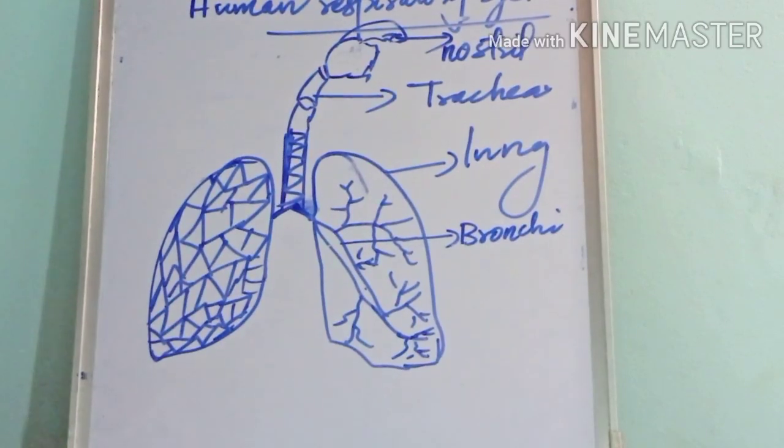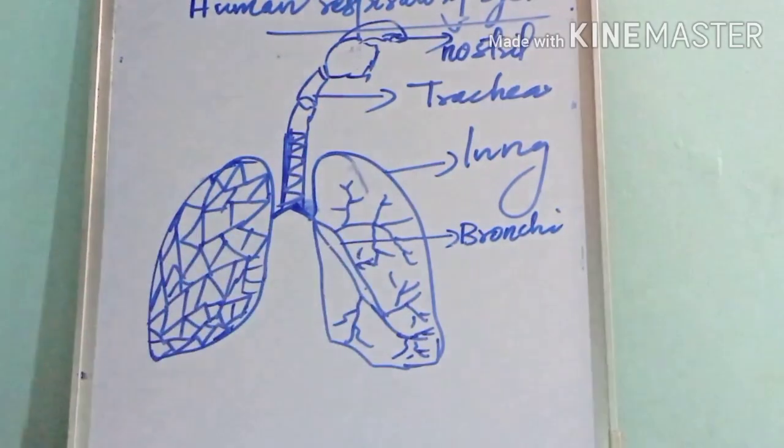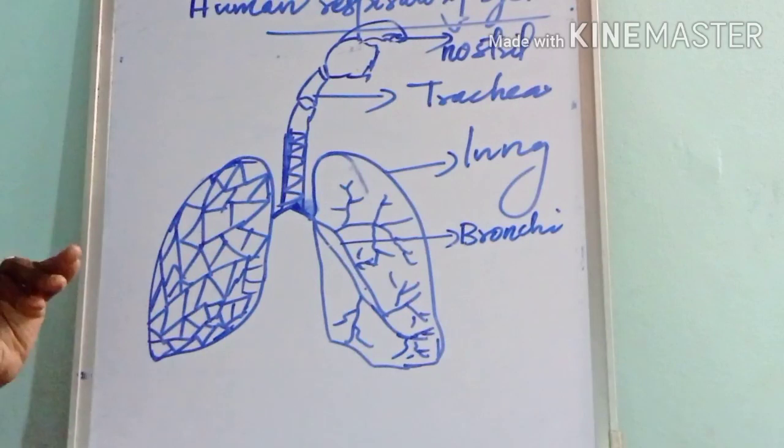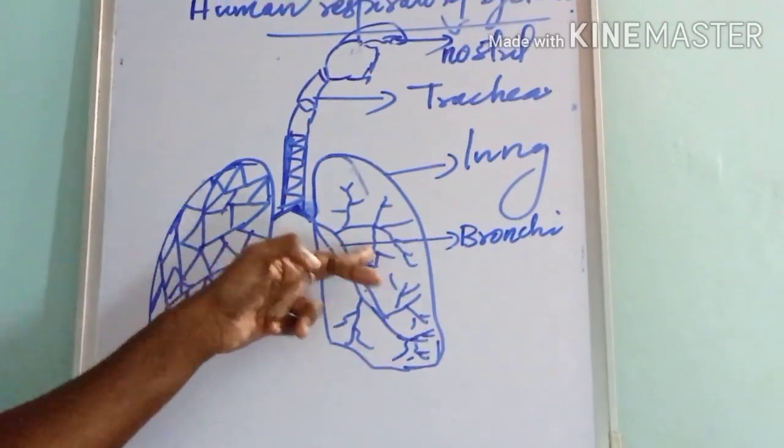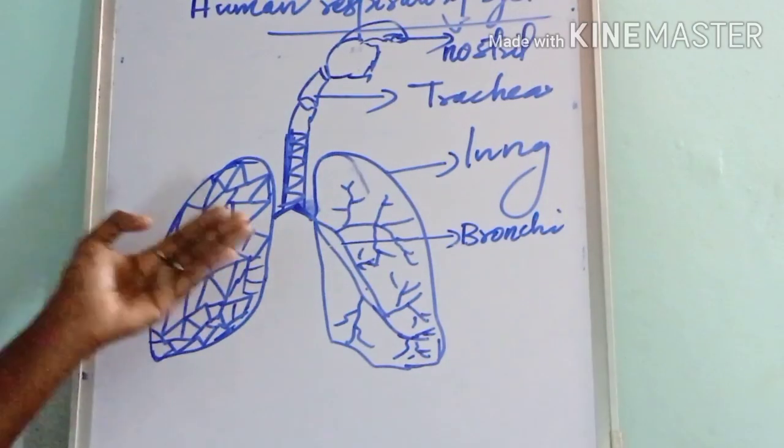Then the bronchi further divide into numerous extremely narrow tubes in each lung.